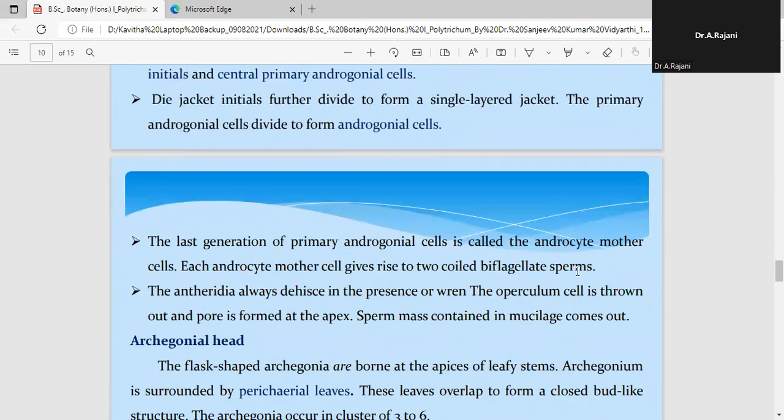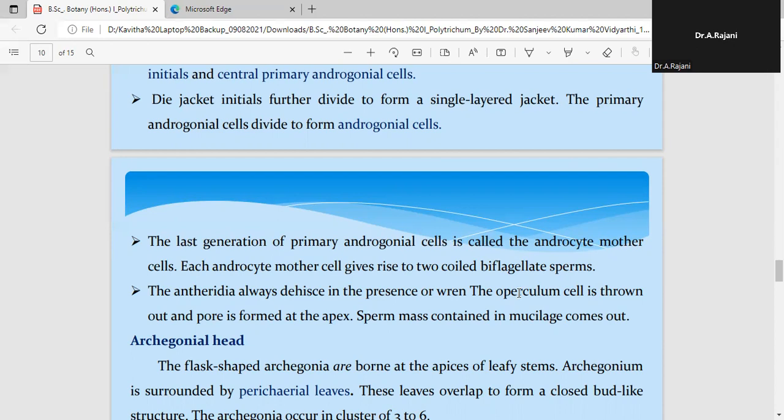Now, what are these anthrozoids? They are motile and biflagellated. We call them biflagellated sperms or anthrozoids. These anthrozoids are thrown out of a pore. The antheridium at the tip region consists of a pore or an opening. Through this opening, the cells present inside all digest and form a mucilaginous substance.